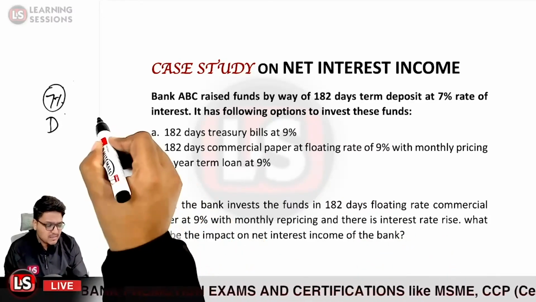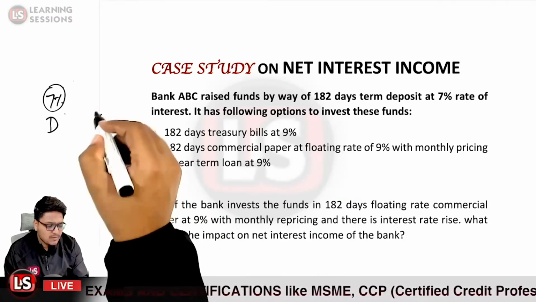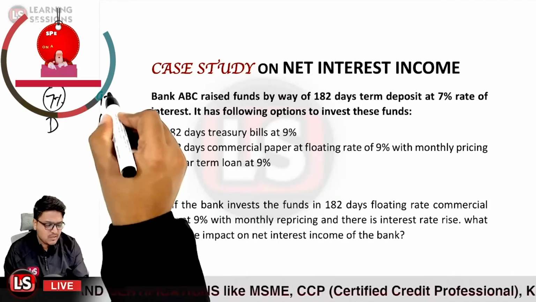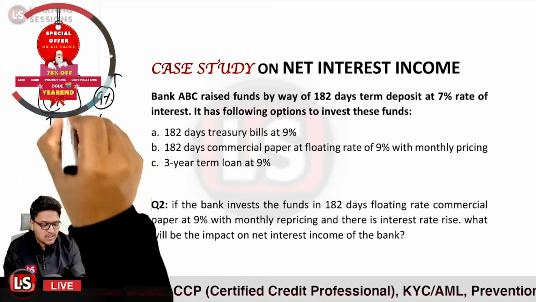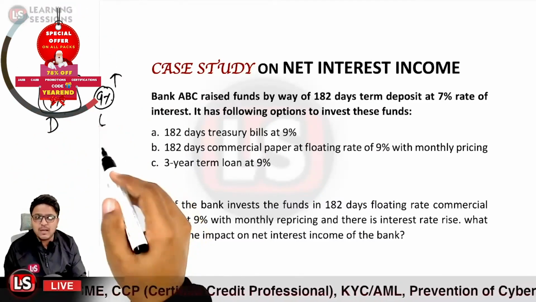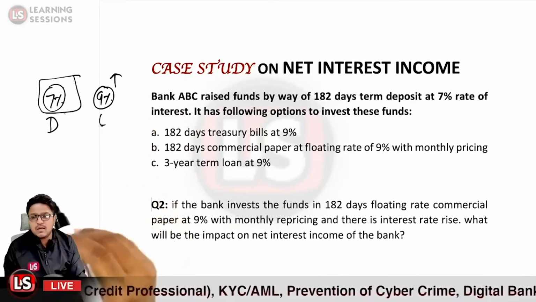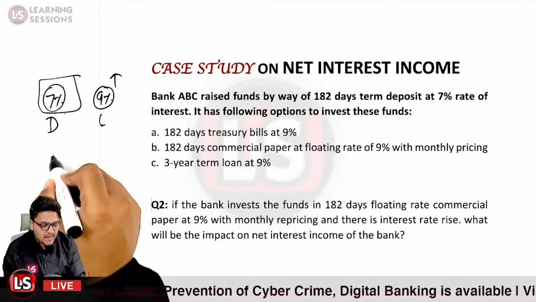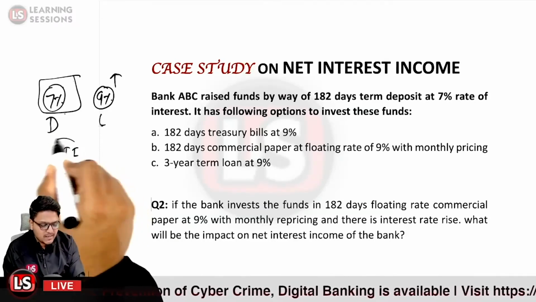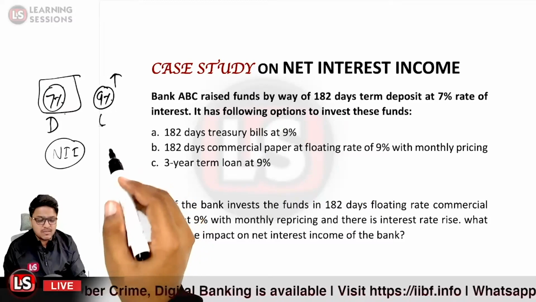That on your assets, or on your loans, the amount of interest that you were receiving at 9% earlier, now it is increased, but this deposit liability that you were to pay, that remained the same. In that particular case, your interest income is increased, and what does it imply? That your NII will increase.